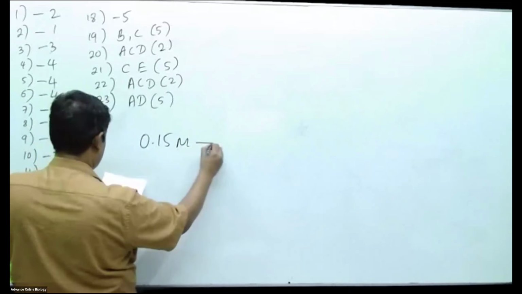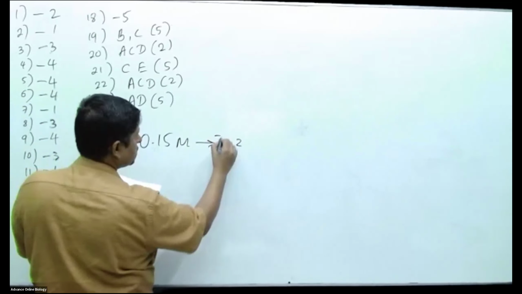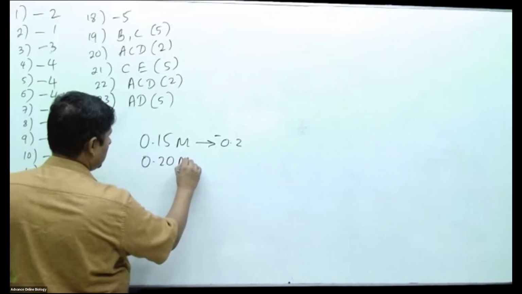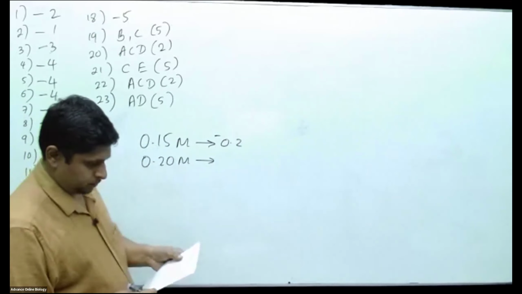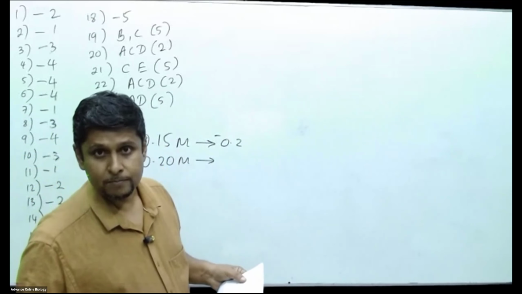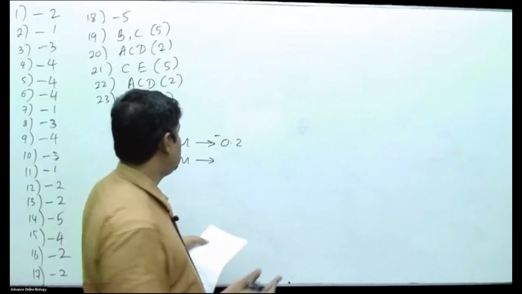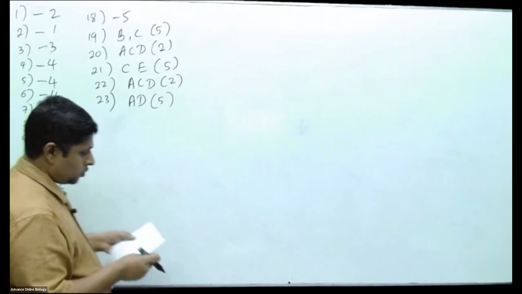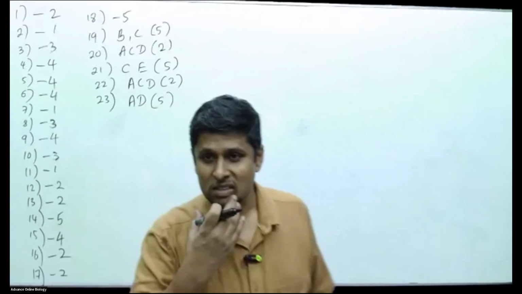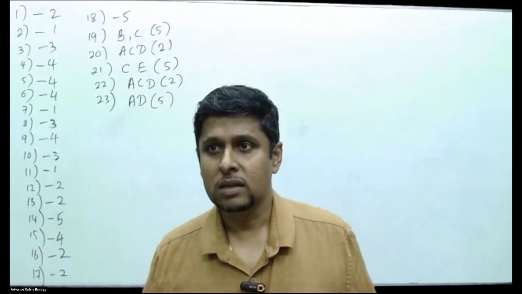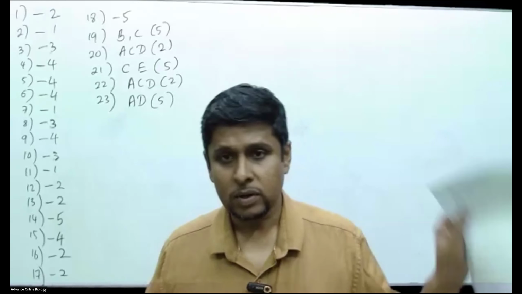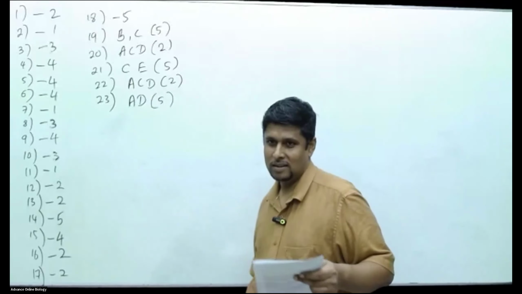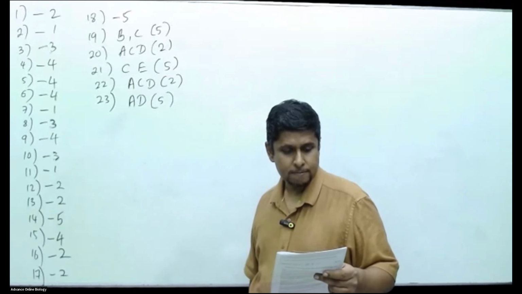What is the value? 0.15 m, 0.2, you tell me the values now. 0.20 m, what is the obtained value? Come on, tell me the value. Solute potential, come on, students. What's wrong with you all? You didn't do this? Question number 1, you didn't do that? I'm going to check. Right, bring this paper to the weekend class.